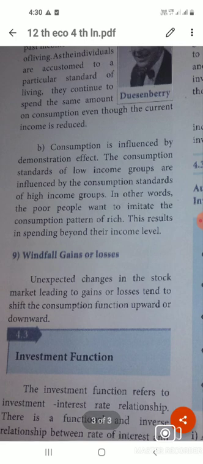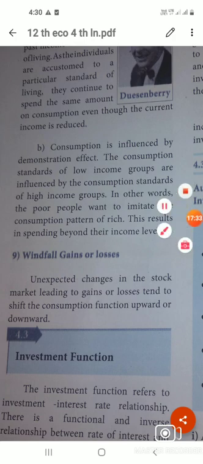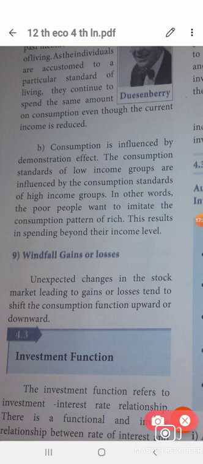Next, windfall gain. Windfall gain means something we suddenly get. So there are unexpected changes in stock. Such gains or losses tend to shift the consumption function upward or downward. So this is the windfall gain.